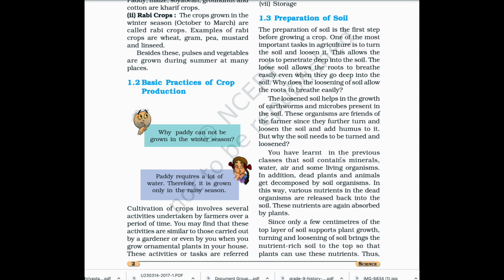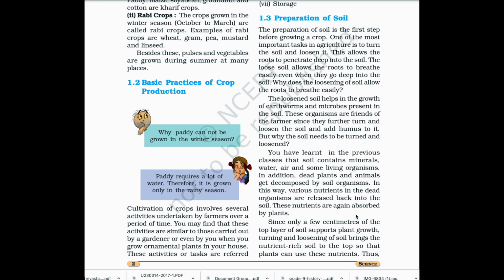You have learned in the previous classes that soil contains minerals, water, air, and some living organisms. In addition, dead plants and animals get decomposed by soil organisms. In this way, various nutrients in the dead organisms are released back into the soil. These nutrients are again absorbed by plants.